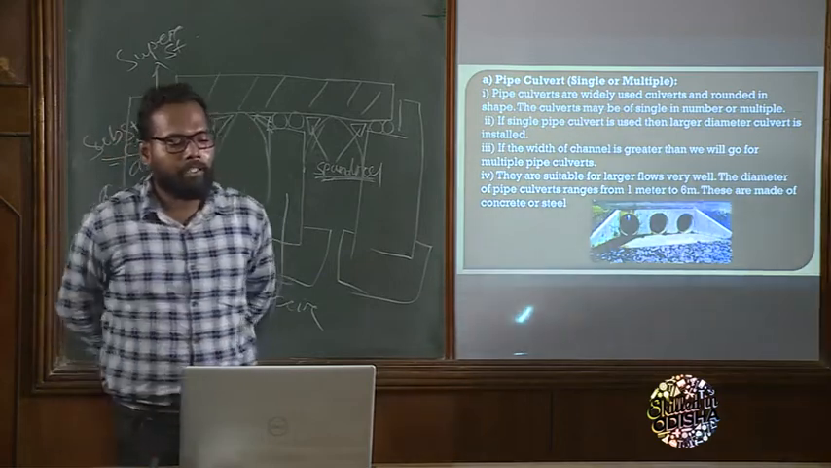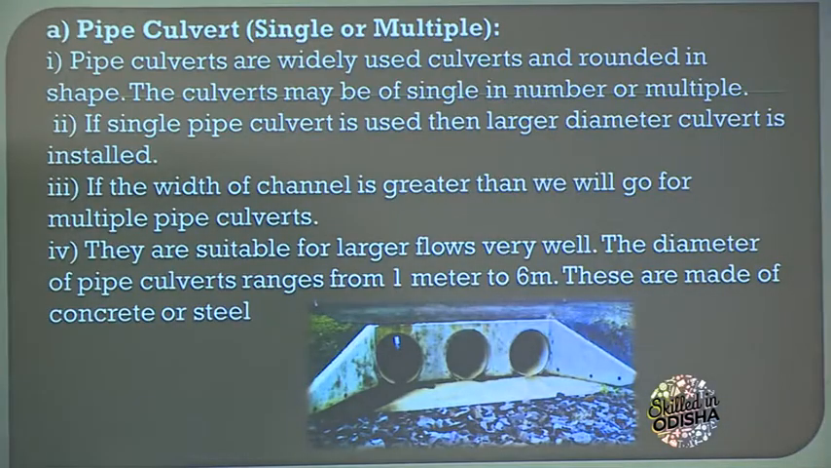Look at the second point. If a single pipe is used, then a large diameter culvert is installed. Okay. Next point is, if the width of the canal is greater, we will go for multiple pipe culverts. Next point, they are suitable for large flow very well. The diameter of pipe culvert ranges from 1 meter to 6 meter.